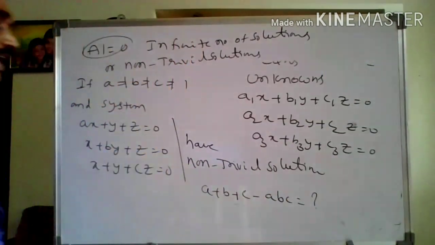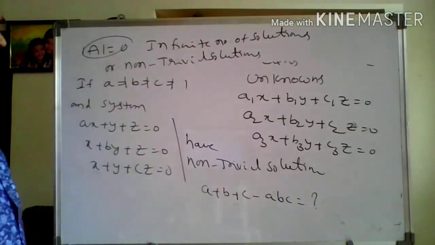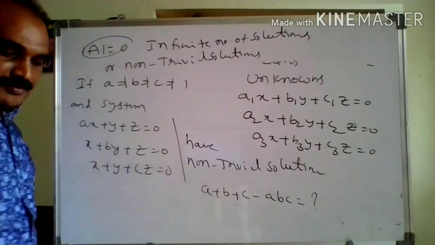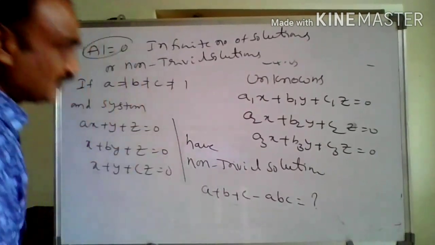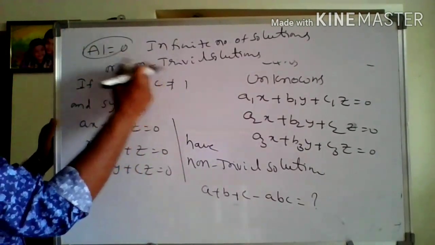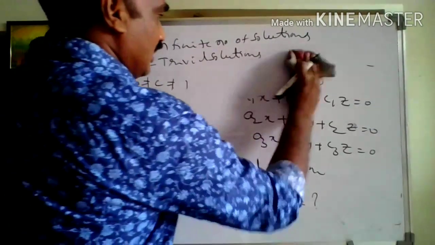For a non-trivial solution, det A is equal to 0.